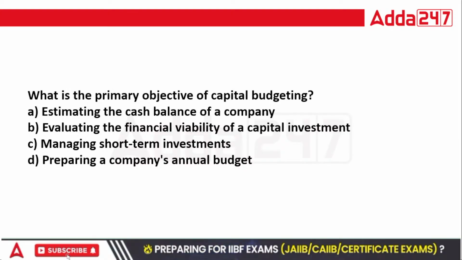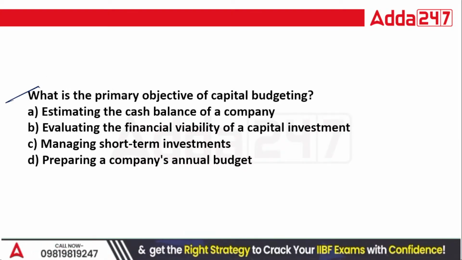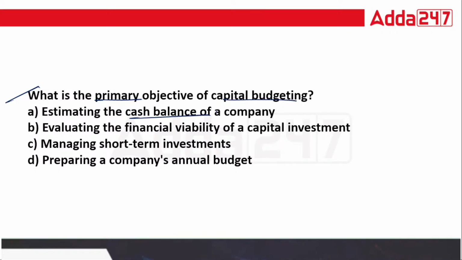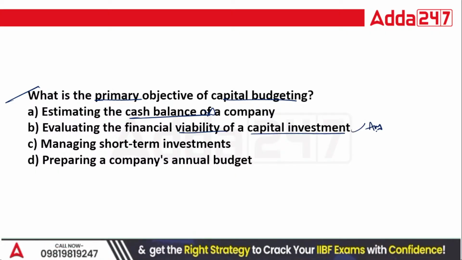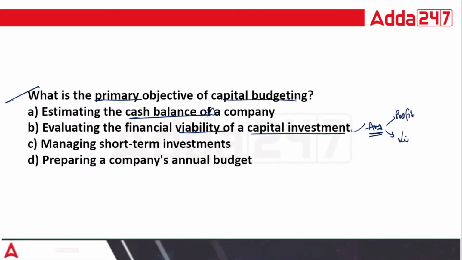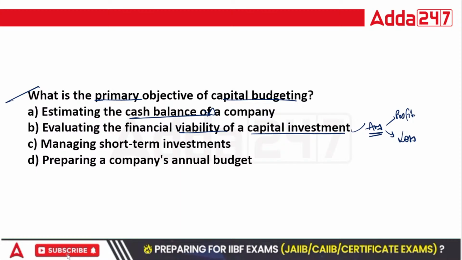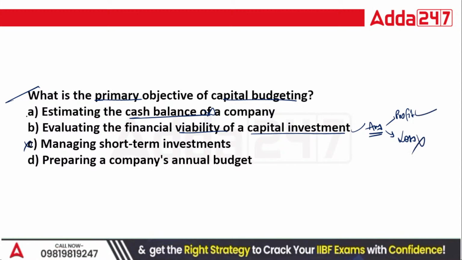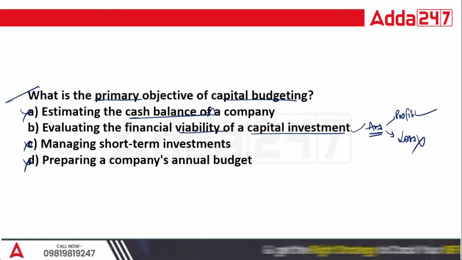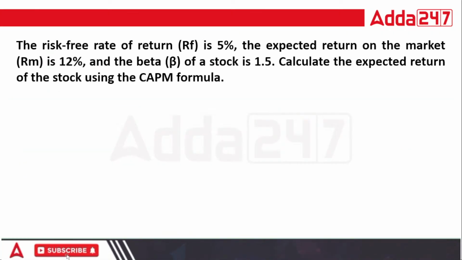Chaliye, let's solve one more question. What is the primary objective of capital budgeting? Estimating the cash balance of a company? No. Evaluating the financial viability of a capital investment? Yes. Whether the investment will give you profit or losses, that is what we are checking. If it gives you the profit, accept it. If it gives you the losses, then reject it. So answer A, C and D are wrong here.